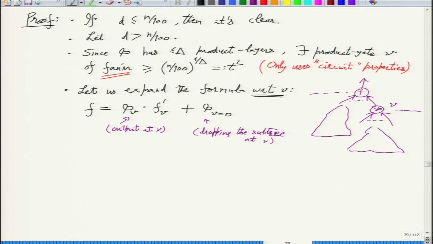This is the decomposition of your formula with respect to any node V. So you have a derivative part times whatever was being computed at V, plus the part where you set V to 0. On this we can now induct. So what do you know about these two parts? What do you know about phi V times f prime V?